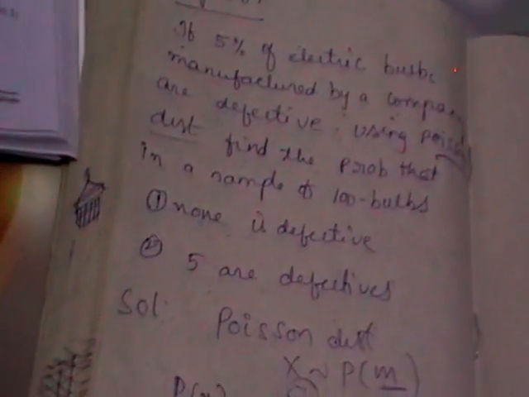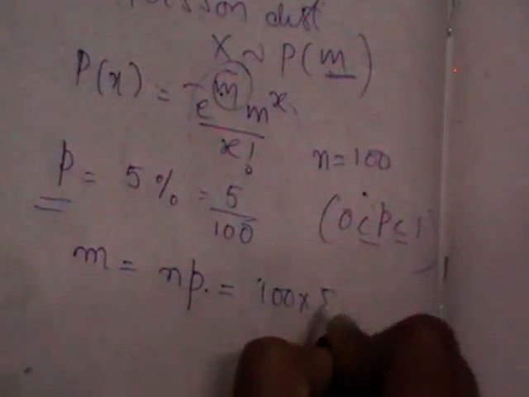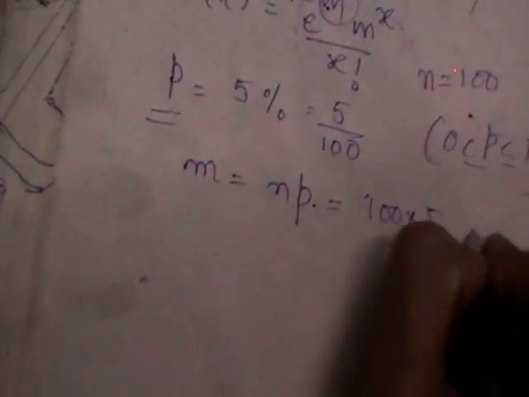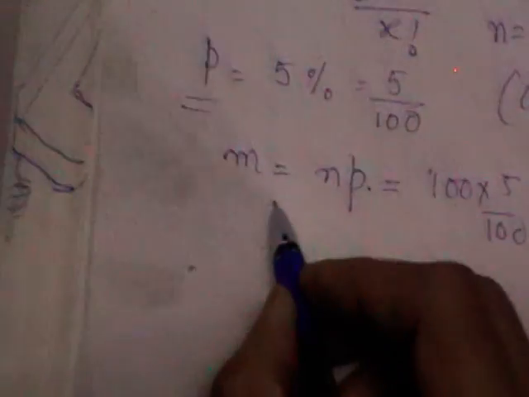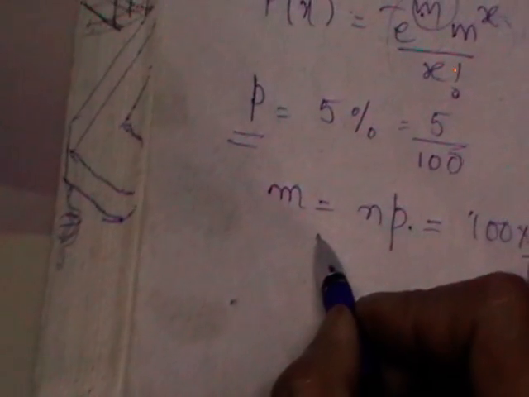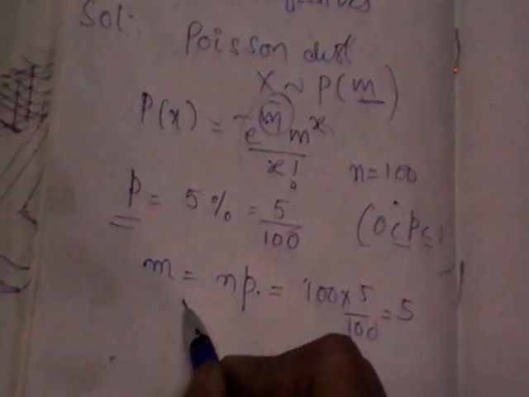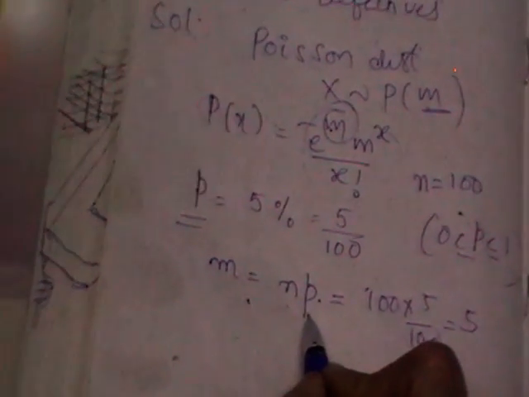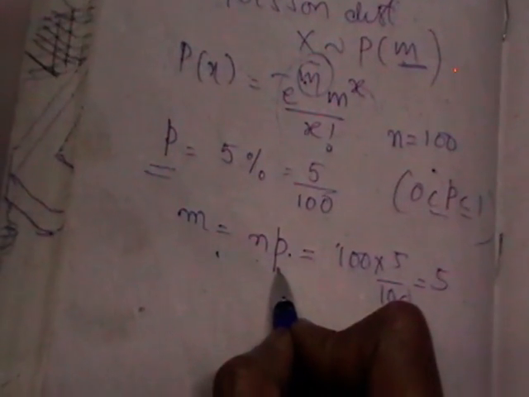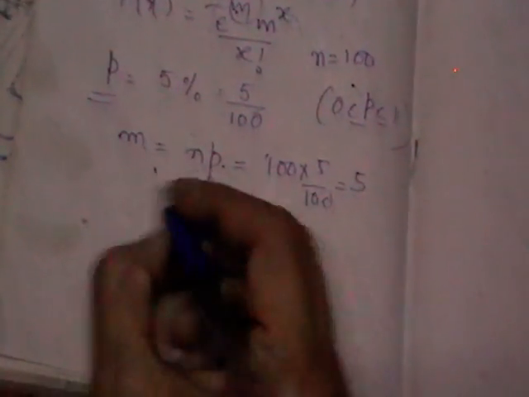So p is known to you, and in the second line it is given to find the probability in a sample of 100 bulbs. So n here is nothing but 100. So 100 into 5 by 100 is nothing but 5. So you have calculated m. M stands for average. Average can also be calculated using the formula n into p. So you should identify what is p and what is n. Here 5% stands for p, and the sample size is n.